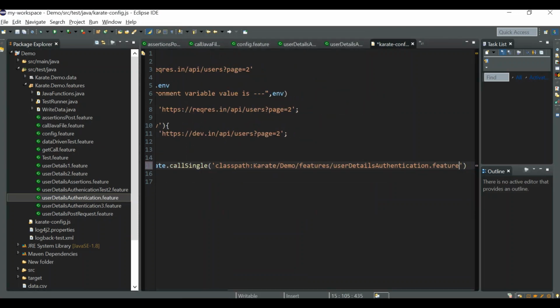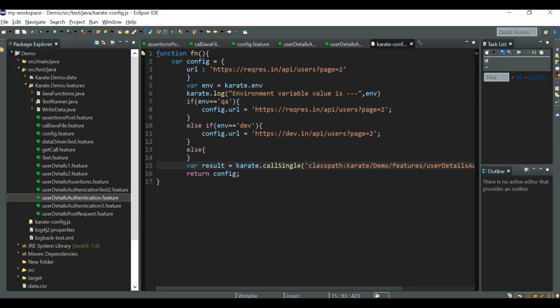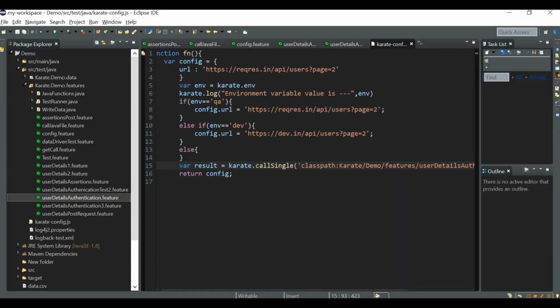We gave the complete path, the user details authentication feature. So what this line will do is execute the user details authentication dot feature. Whatever we have written in there, it will perform, and the final result will be stored in this variable, that is the result variable.